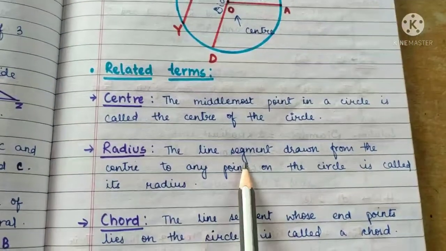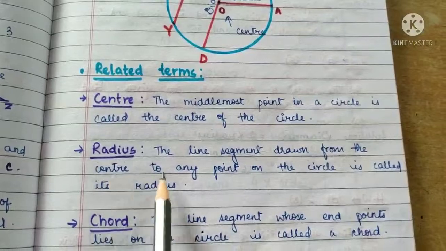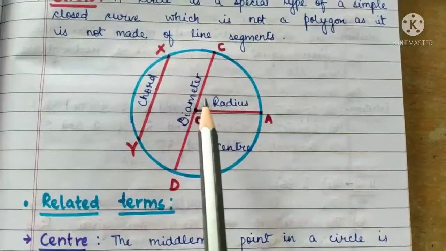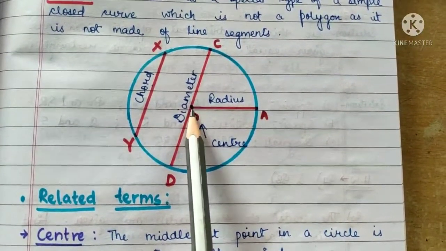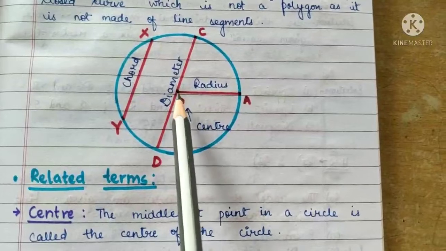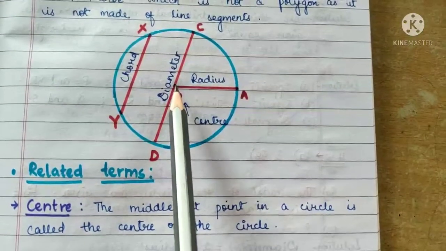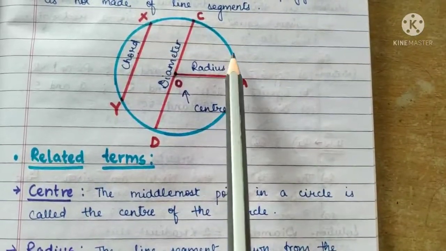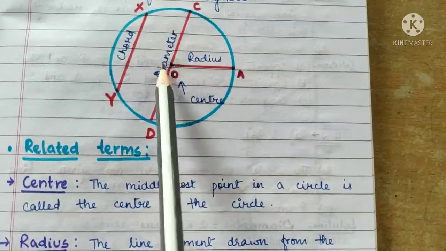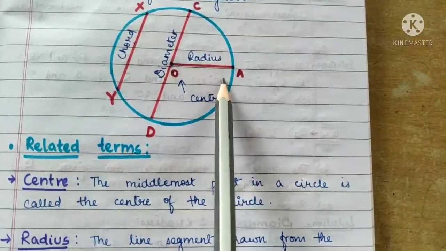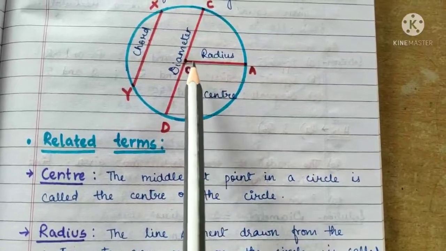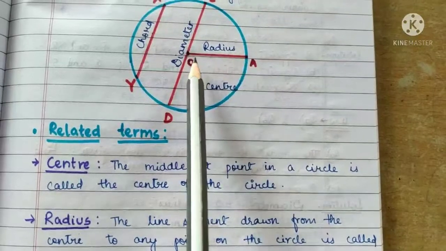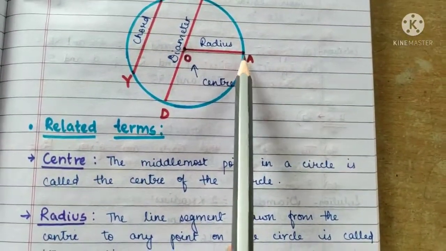Radius. The line segment drawn from the center to any point on the circle is called its radius. Here in this figure O is the center. इस सर्कल में बीचों बीच में जो पॉइंट है O वो इस सर्कल का सेंटर है. इस पॉइंट से लेकर हम इस पूरे सर्कल में कहीं पर भी कोई भी पॉइंट बनाकर उसे अगर सेंटर से ज्वाइन करते हैं तो वो उस सर्कल का रेडियस होता है. So radius is the line segment drawn from the center to any point on the circle. So here the radius is OA. A is a point on the circle.